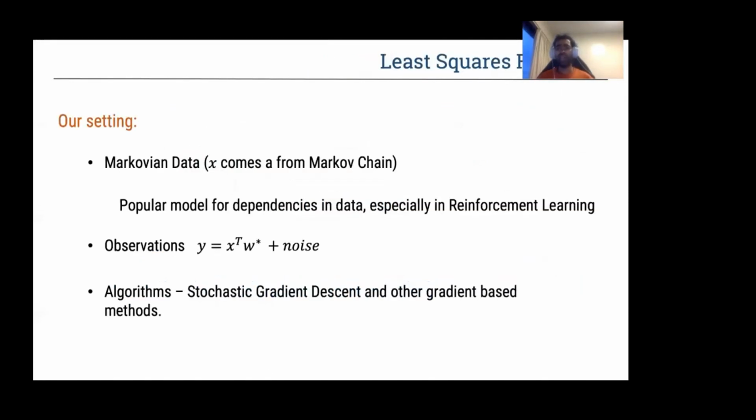We just consider the setting of least squares linear regression, but in our case, the data X comes from a mixing Markov chain. Markovian data is a popular model for dependencies in data, especially in reinforcement learning. We observe X transpose W star plus noise, and we want to recover W star. The noise can be dependent on X or independent of X, depending on the setting we are considering. The kind of algorithms we consider are stochastic gradient descent and other gradient-based algorithms, which are computationally efficient and also achieve optimal performance in the IID setting.